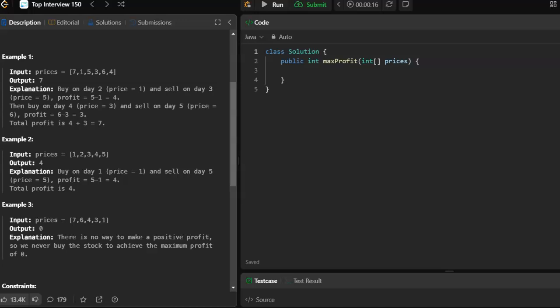It seemed like the intuitive way to do this, the first thing that jumps out at you, is I could run a loop through each price in the array and then a nested loop for all of the subsequent prices. By doing that, I could figure out what, if any, is the best way to profit from today's price.